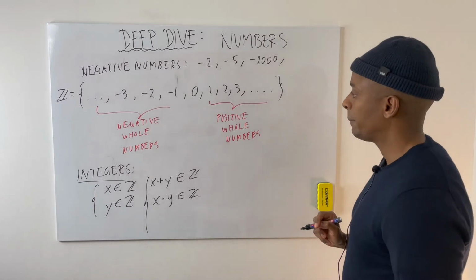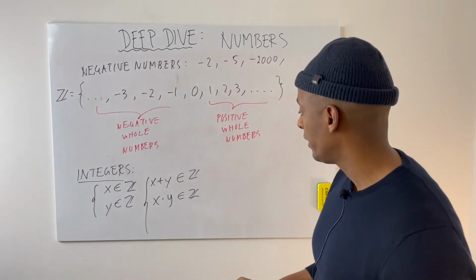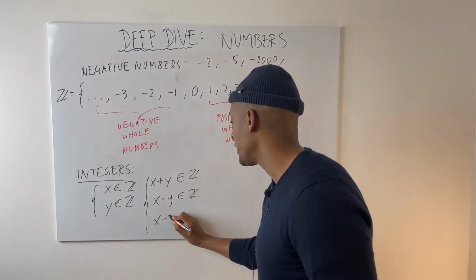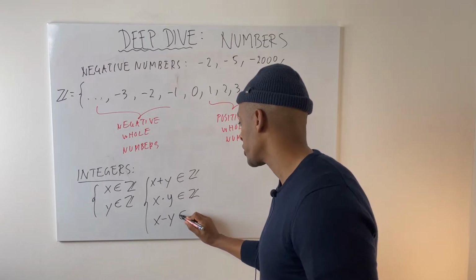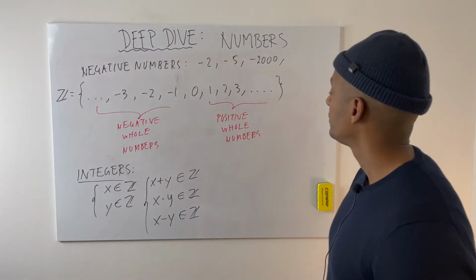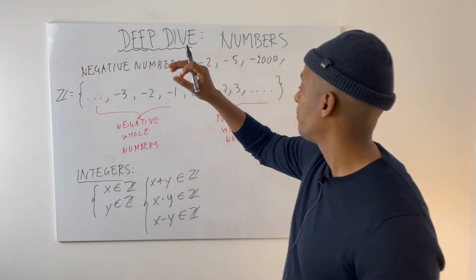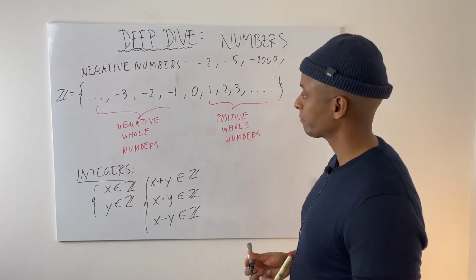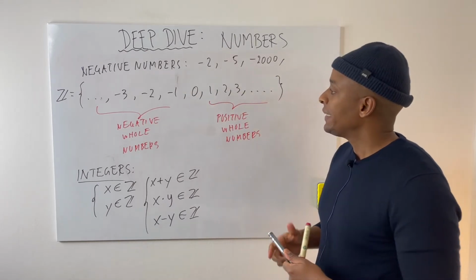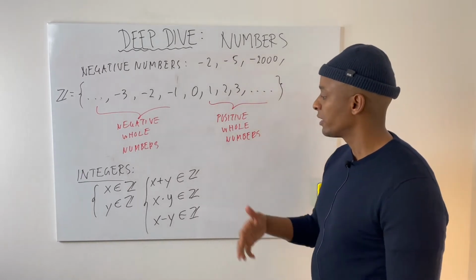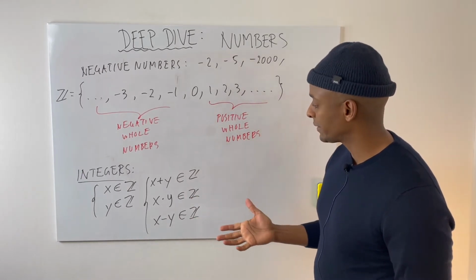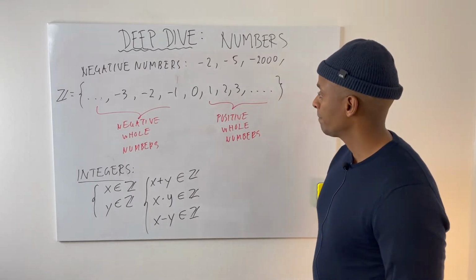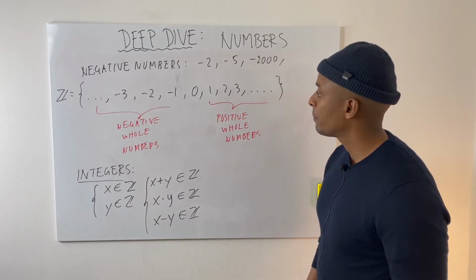Okay? But now, because we did this negative thing, we can also say that x minus y, subtraction works. It will also be on the list. So if I take any number on this list and I take minus another number on this list, we're still gonna get to a number on this list. So the integers look very similar to the natural numbers, but we've solved the problem of subtraction. Okay? But we're not done here.